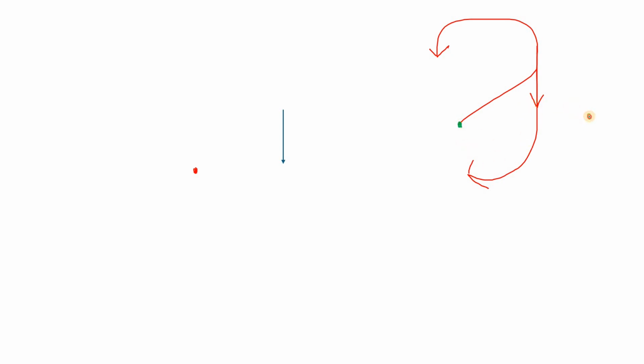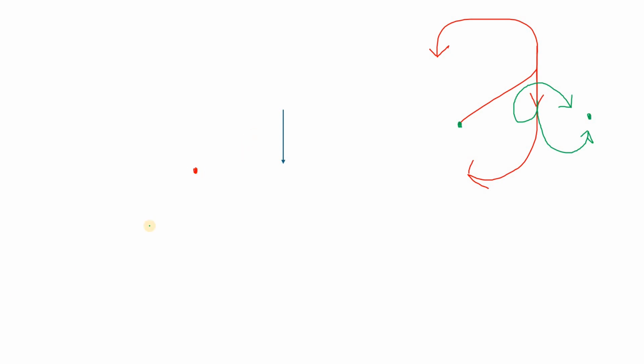Now, what if there is a point here that you want to take a moment about for this force? In that case, the movement would be this way. So this is anti-clockwise right now. But the movement cannot be this way. As you can see, that's not a smooth movement. If you want to go like that, you have to curve it out. So that is something you cannot do.